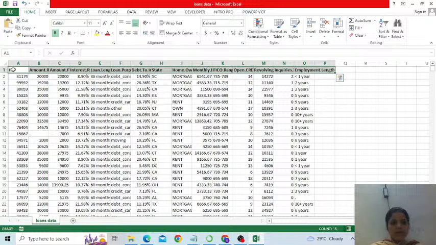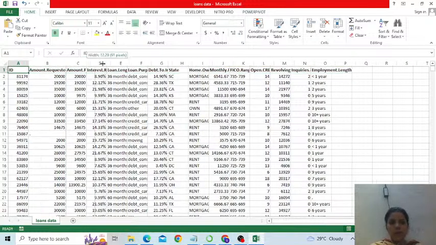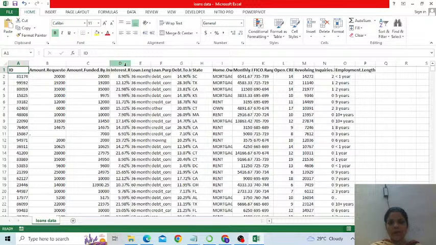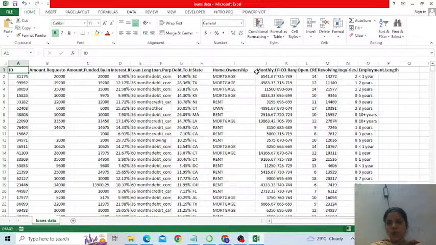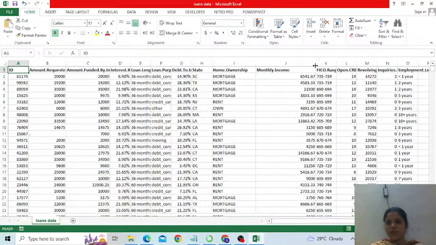Okay, so there's somewhere a column ID, somewhere a column amount requested, amount funded by investor, and so on. Somewhere the column is state, somewhere the column is home ownership, somewhere the column is monthly income, and so on. Right, so let's import this file for further analysis inside Python using Pandas.